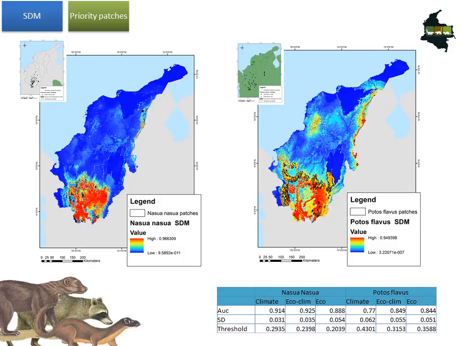Here we can see the same approach but from the point of view of the specialist species. And we can see that they are more restricted to some specific areas, mostly in the south of the Caribbean, and also the patches and the amount of patches that are good for them, based on the fact that they need some forest coverage, are lower in terms of numbers and size.